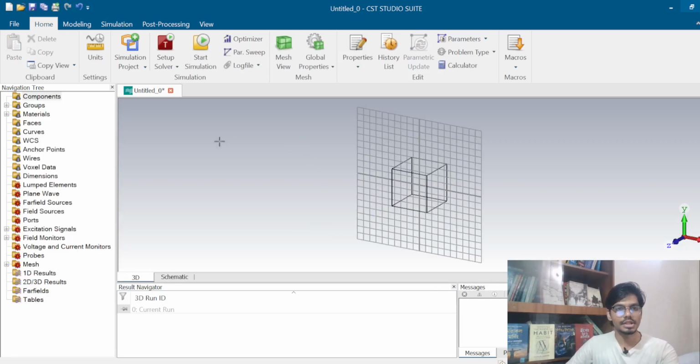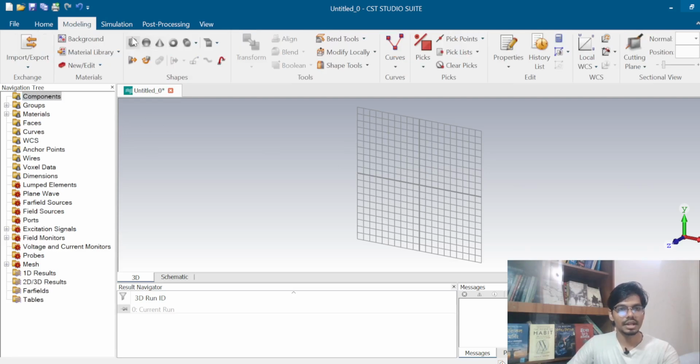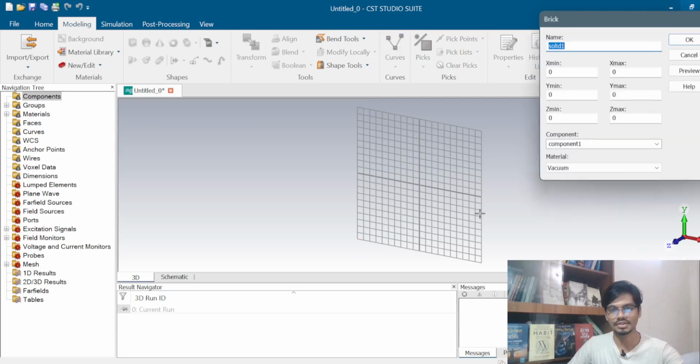Then it will take me to the screen that's shown, and now I have to unselect the bounding box, and then I have to go to the modeling and select brick and press ESC.